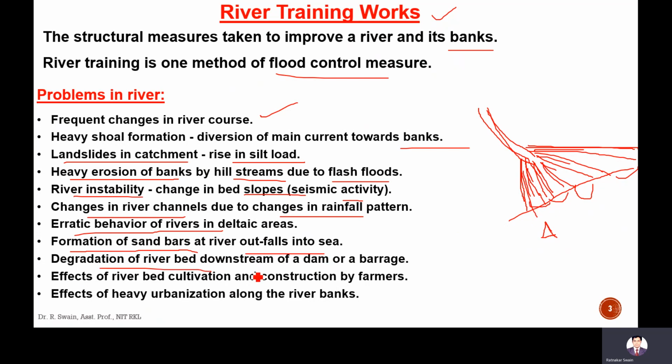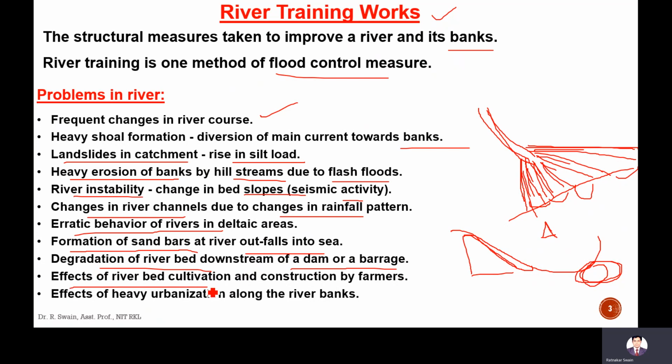Degradation of river bed downstream of a dam or barrage. At the downstream of a dam, let this be the spillway. Here the flow is occurring, so here there will be erosion. In this portion there will be erosion. So degradation of river bed downstream of a dam or barrage.